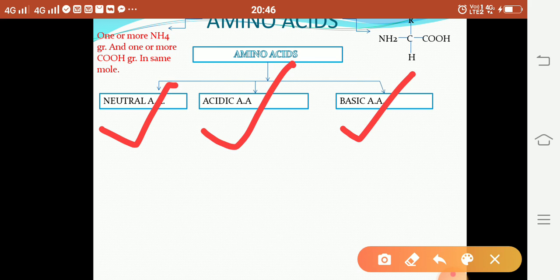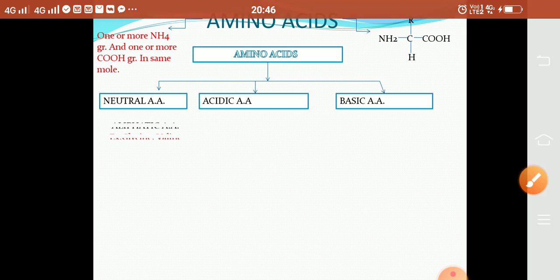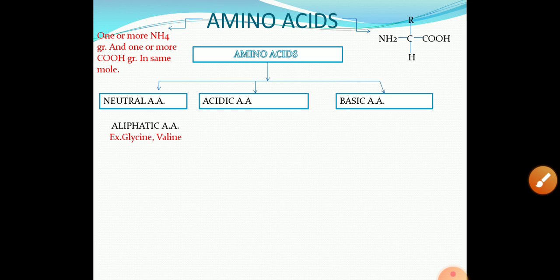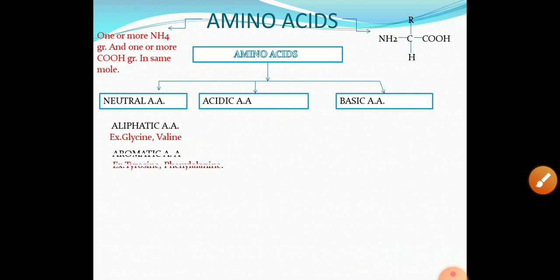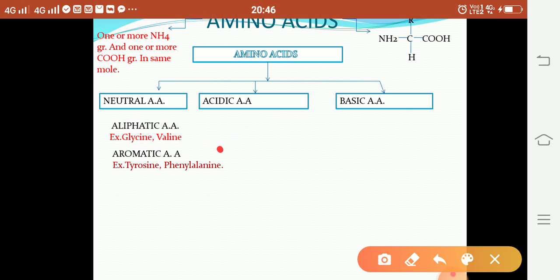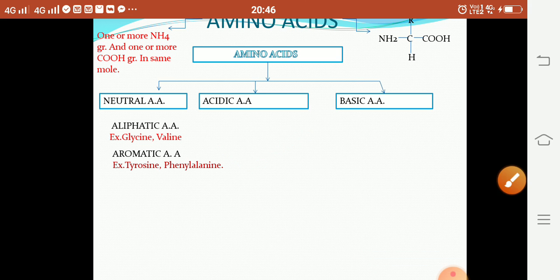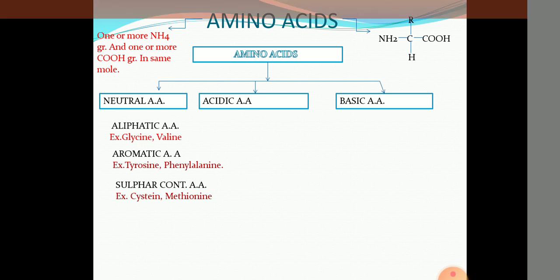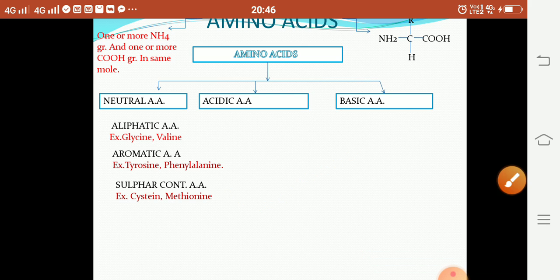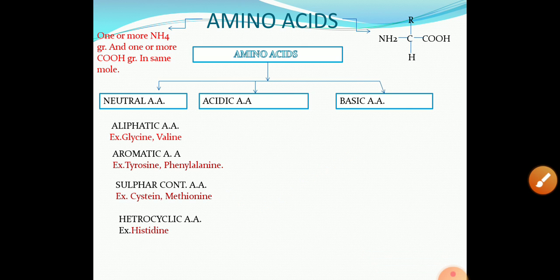Neutral amino acid molecules are again classified into several subclasses. First one is the aliphatic amino acid. Example is glycine, valine. Second one is aromatic amino acid. Example tyrosine, phenylalanine. Third one is sulfur containing amino acid. Example cysteine and methionine. Fourth one is heterocyclic amino acid.